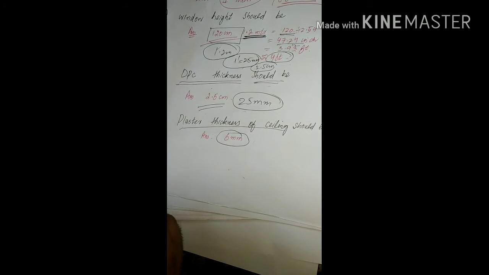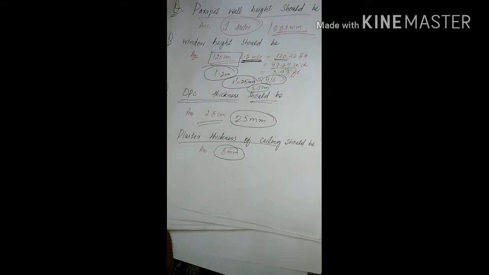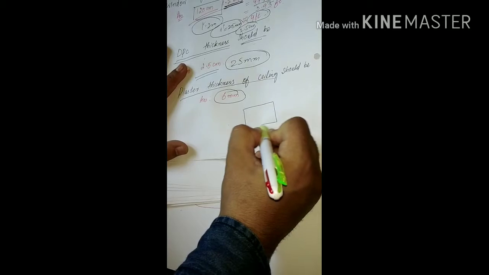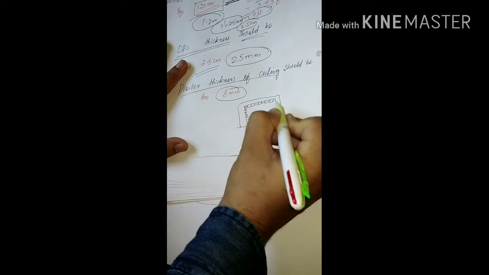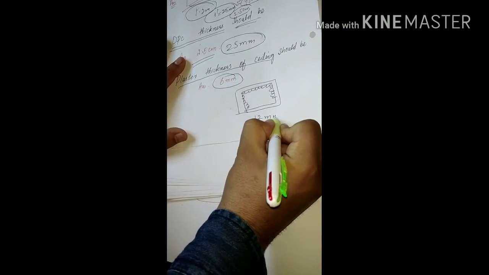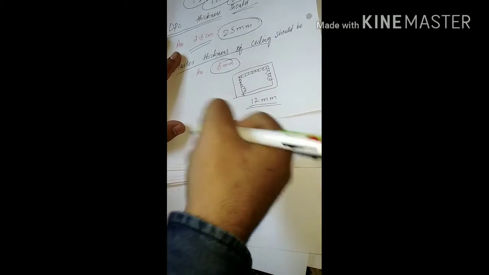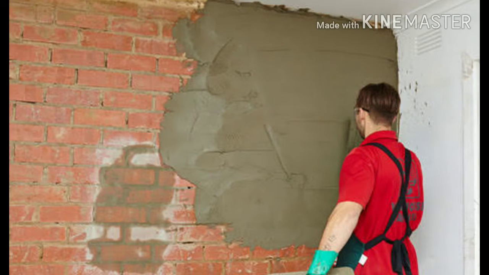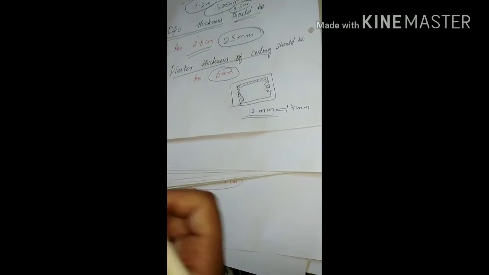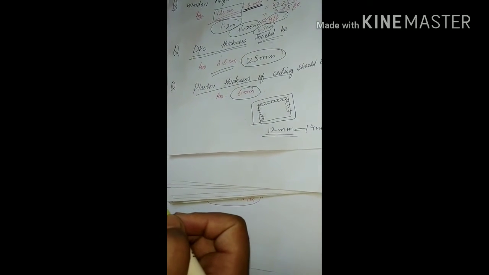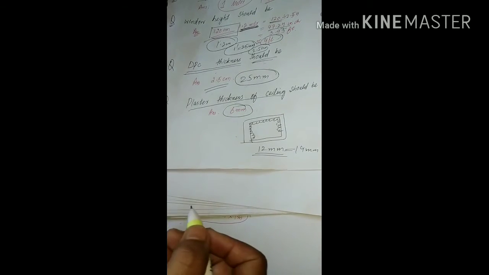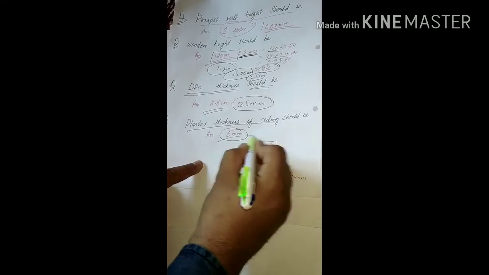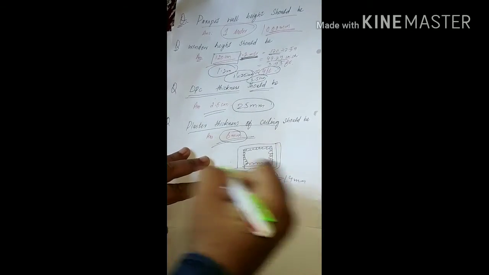But if we talk about the internal plaster on the sides, if this is my room, the internal plaster thickness should be 12 mm. In practice it goes more than 12 mm, but it should be limited to 12 to 14 mm. If it goes more than 14, 15, 16 mm, the strength decreases. It becomes hollow and gives less strength. After 1 or 2 years, it decreases its life. But what about ceiling? It is 6 mm.